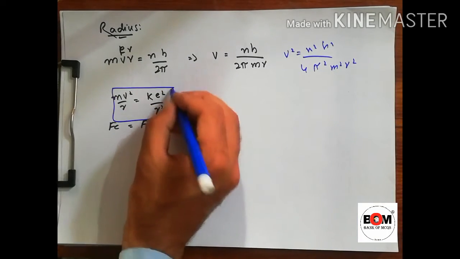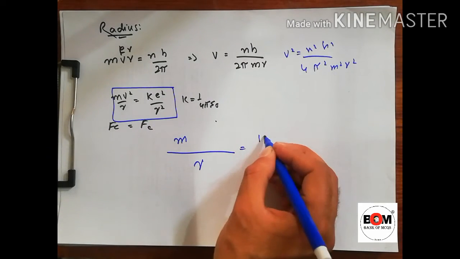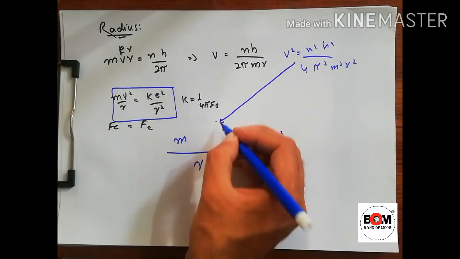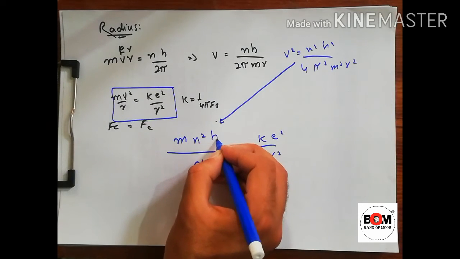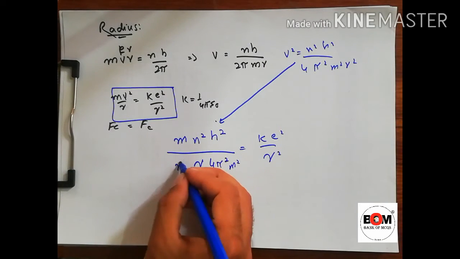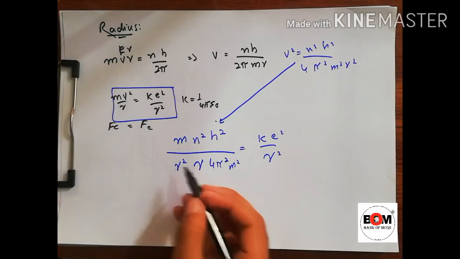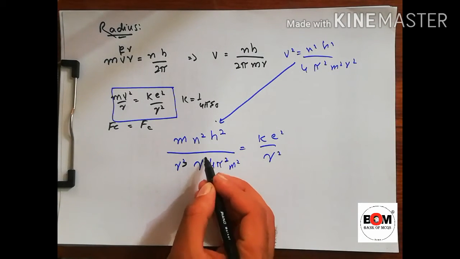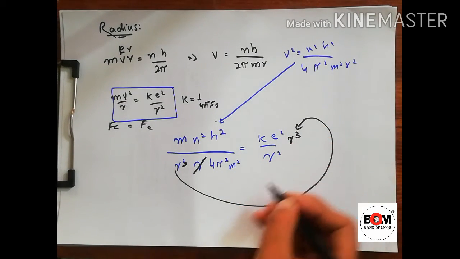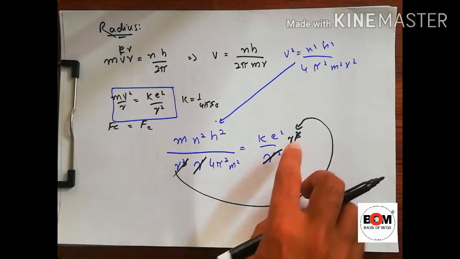So putting here V square, what will we get? m r ke square divided by r square. Putting this V square here, we will get n square h square over 4 pi square m square r square. So we get this equation. Now we know that r square into r is equal to r cube. Taking this r cube to this side, r square will be cancelled with r cube, so we will get r.